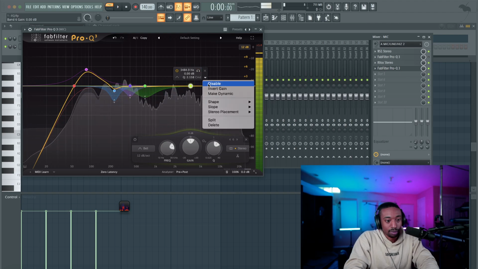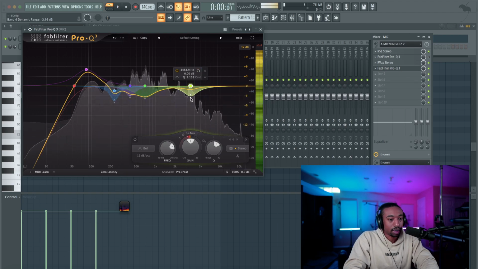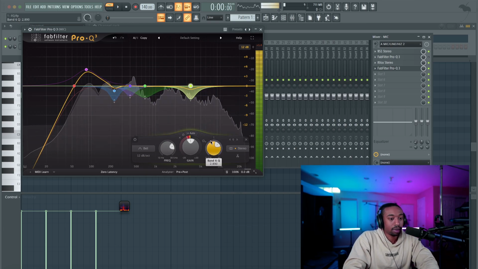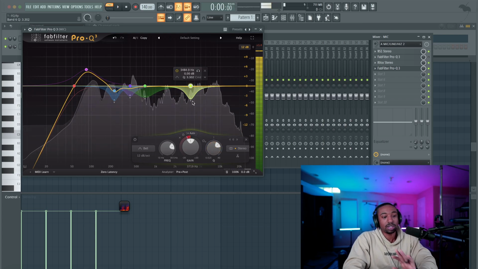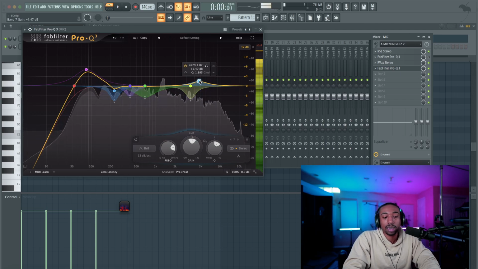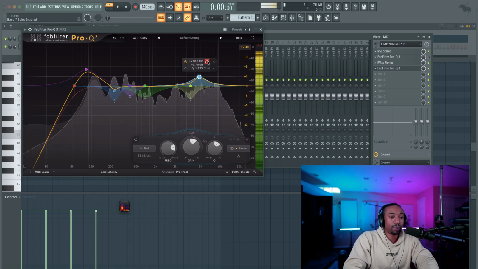So I'm going to set this to be dynamic, and I want to pull it out about 3 dB. So if it gets overwhelming, it will take care of that zone. Now in this case, I want to make sure the bandwidth is not super wide because I just want to take care of 3K to about 4K. That's where it gets very heavy sometimes with resonance. Okay, so let's keep sweeping.